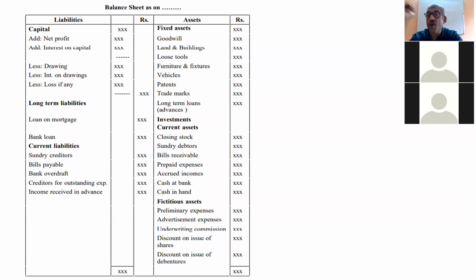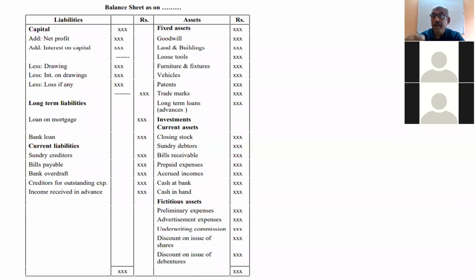So once again, see how you calculate capital. Capital means your money in the business, the owner's contribution. If you are earning net profit, it should be added to the capital. If you have a loss, it should be subtracted from the capital. If there is interest on capital, it should be added. If there are drawings, they should be subtracted. And if there is interest on drawings, it should again be subtracted from the capital.